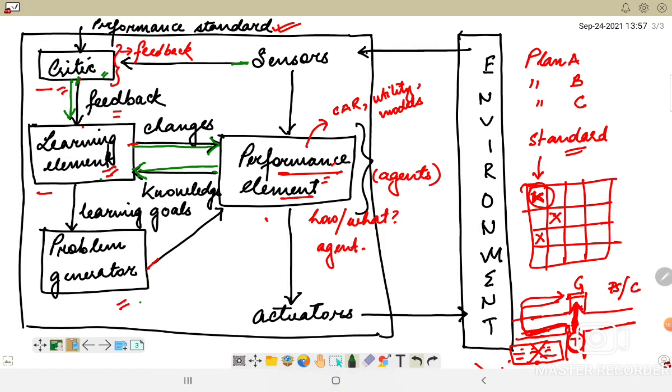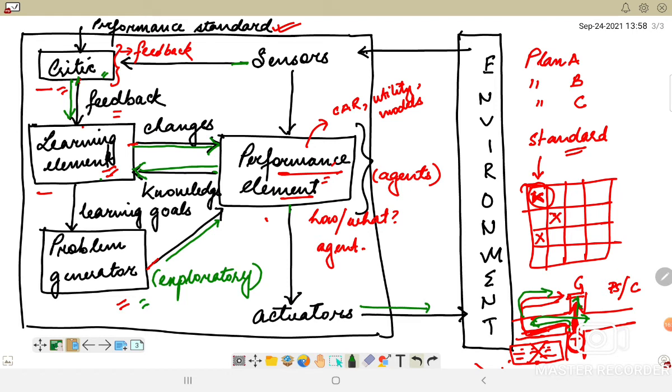Now what about the problem generator? The problem generator will identify certain areas of behavior which need improvement, or suggest different experiments for a taxi driver. That means you have taken left, no problem, now you can go ahead and take a right to reach your goal, or you can take a U-turn and come back and go to your goal. All those exploratory options are given by the problem generator. Once the performance element receives this, it will take its own decision, and finally with the help of actuators, it acts on the environment.